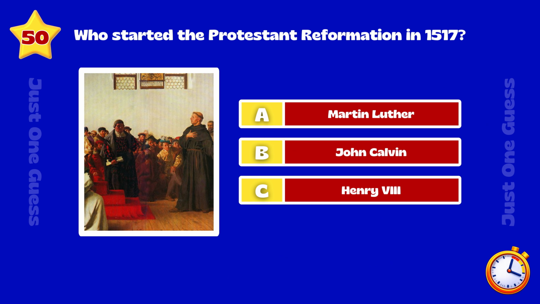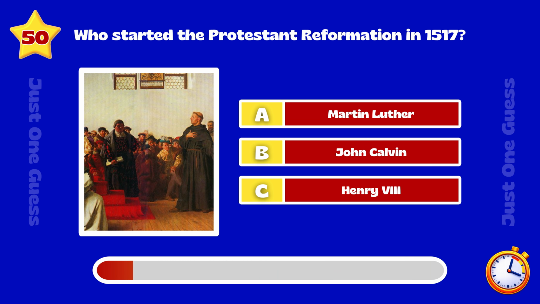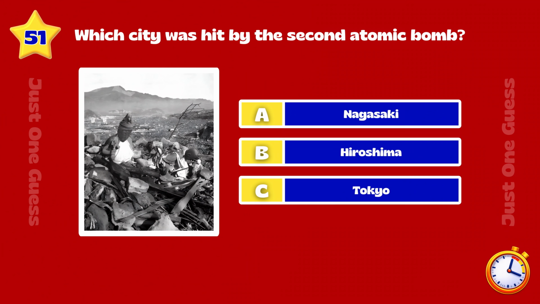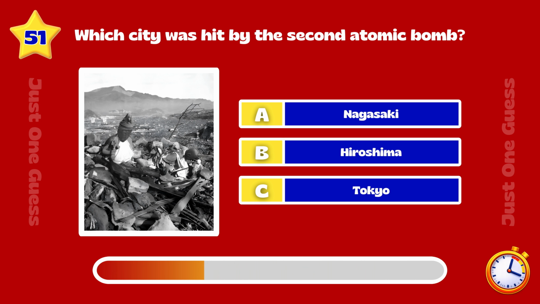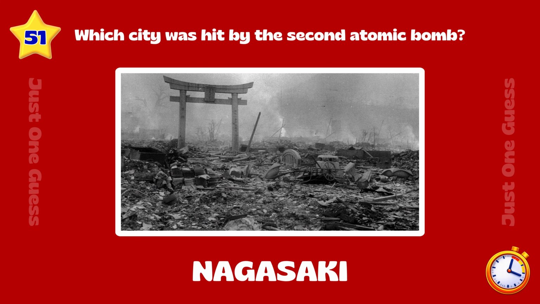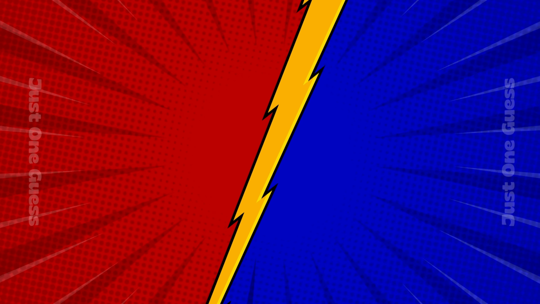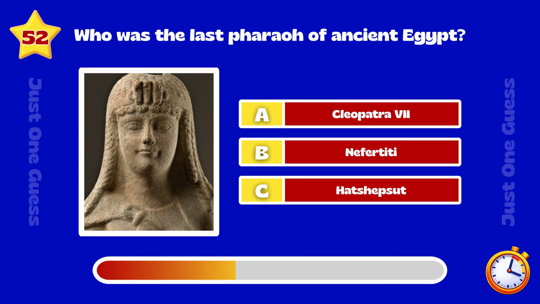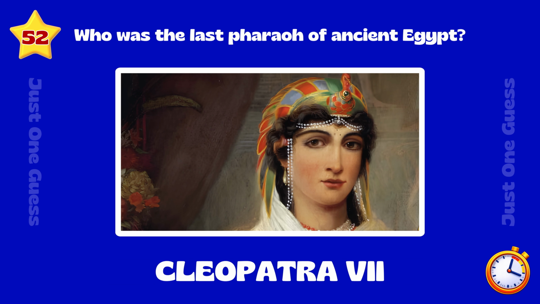Who started the Protestant Reformation in 1517? Martin Luther. Which city was hit by the second atomic bomb? Nagasaki. Who was the last pharaoh of ancient Egypt? Cleopatra the Seventh.